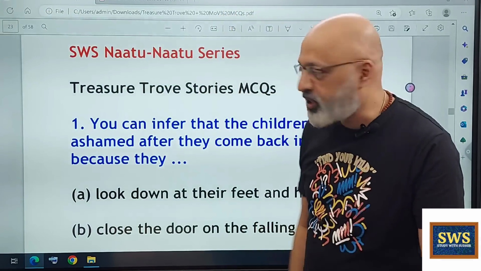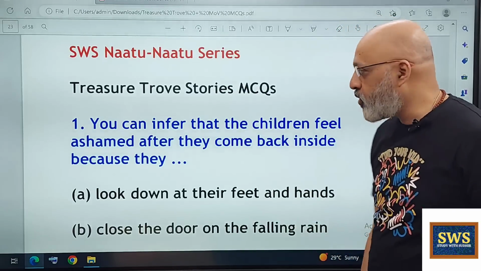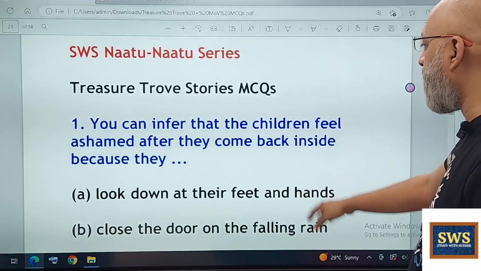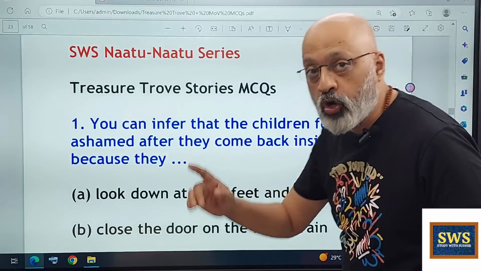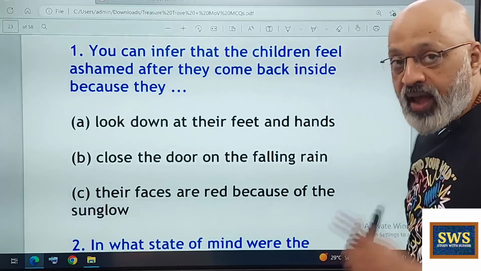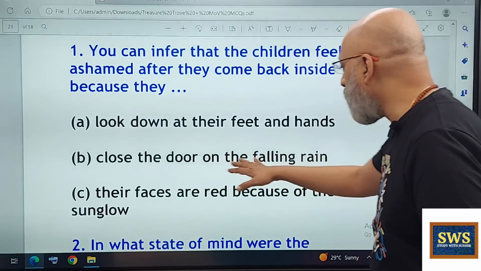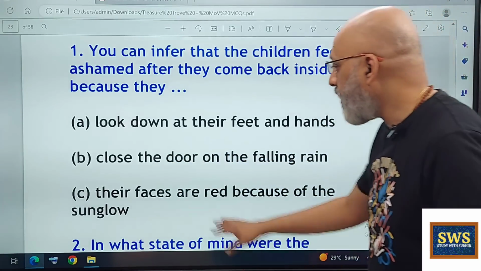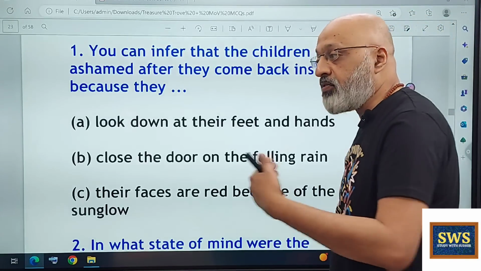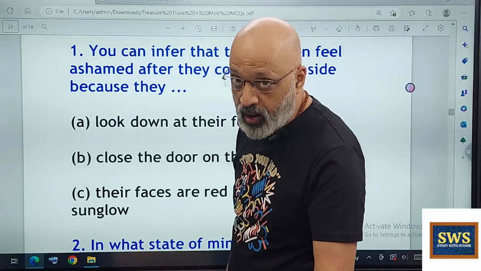Let's start with the Treasure Trove Stories MCQs video number 2. You can infer that the children feel ashamed after they come back inside, because this is from All Summer in a Day: look down at their feet and hands, close the door on the falling rain. Their faces are red because of the glow of the sun, which they have experienced for an hour, right?